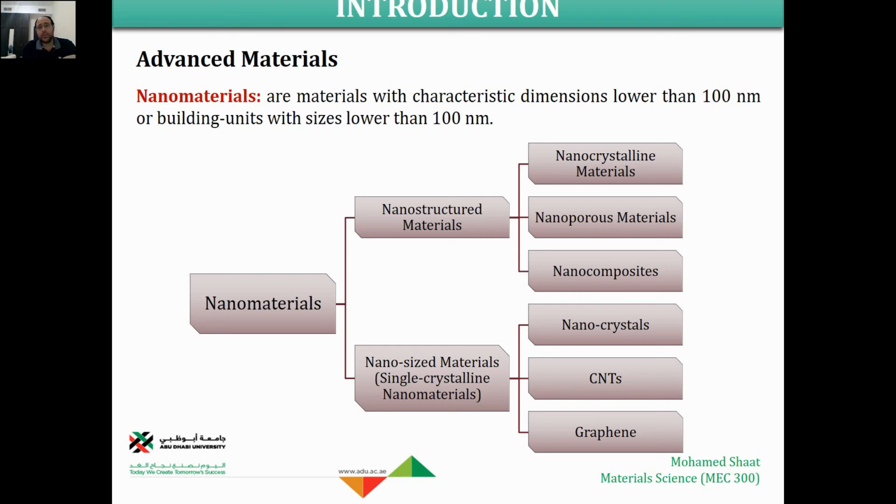Nanomaterials are materials with a characteristic dimension within 100 nanometers, or a building unit with sizes lower than 100 nanometers. So what does it mean? Generally speaking, a material in the conventional size is like this pen, for example. It is just conventional. It is not nano, right? I can see it. Nano is something that you cannot see by the naked eye.